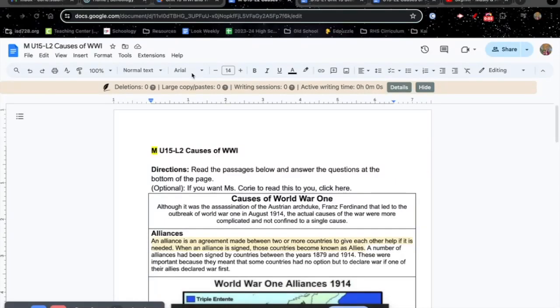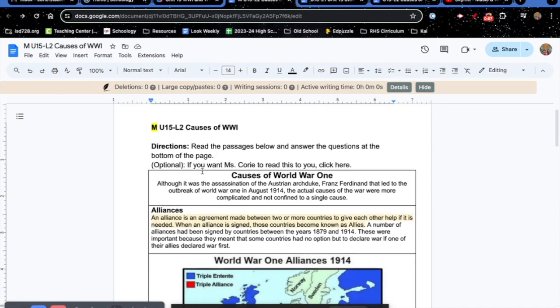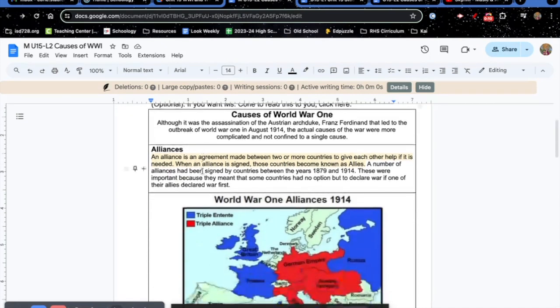U15 L2 Causes of World War I. Directions. Read the passage below and answer the questions at the bottom of the page. Causes of World War I.